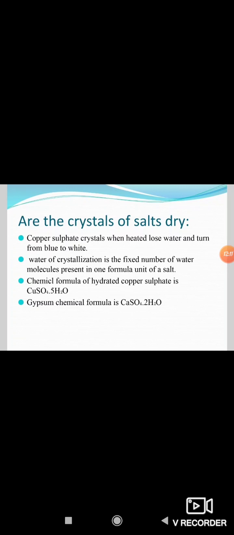So water of crystallization is the fixed number of water molecules present in one formula unit of a salt.